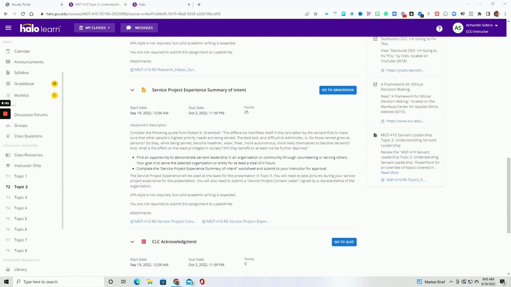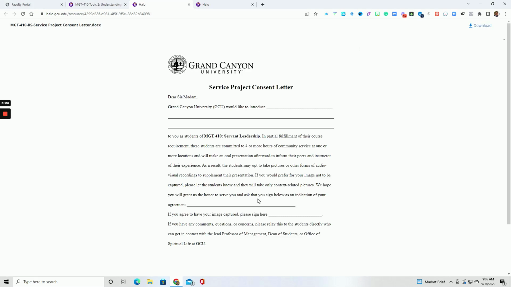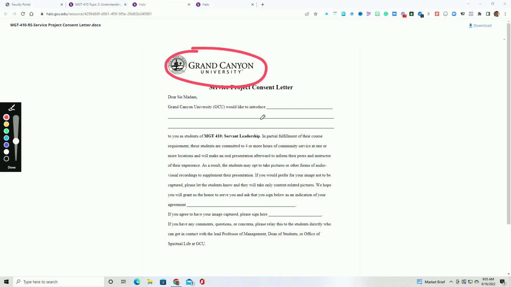So let's go over those forms. First is the project consent form. This consent form is letting that organization know that you are participating on behalf of GCU as a student to fulfill your course requirement. Okay, so you're going to complete this form. You're going to put your information, and then who is going to give you the authorization to volunteer there.